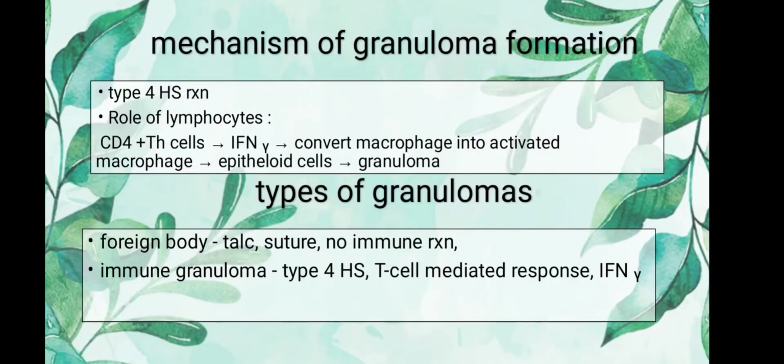So types of granulomas: foreign body and immune granuloma, the two types of granulomas. In foreign body, it is mainly due to talc, suture, and there is no immune reaction. And in the immune granuloma, it is a type 4 hypersensitivity reaction, which is T cell mediated response, and also due to the interferon gamma.